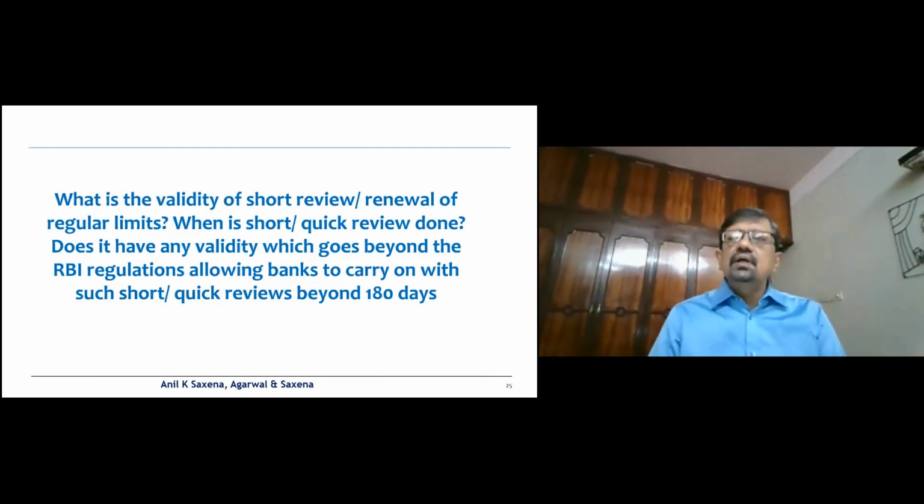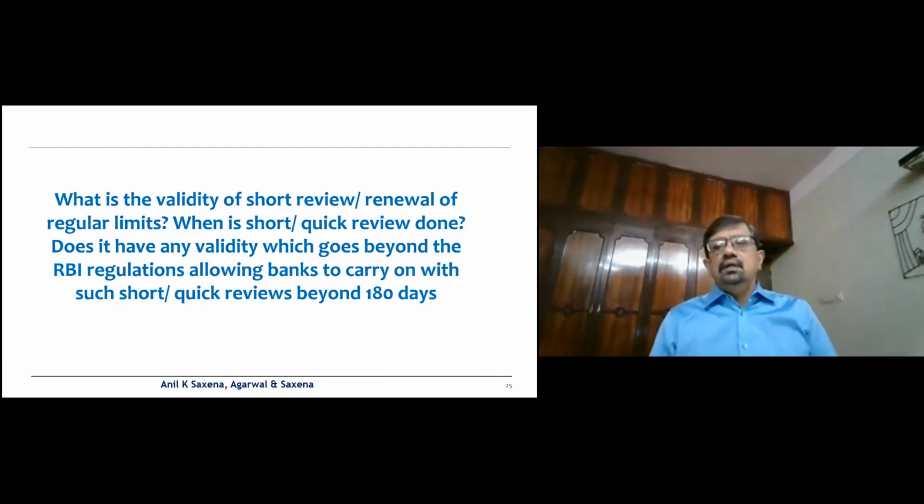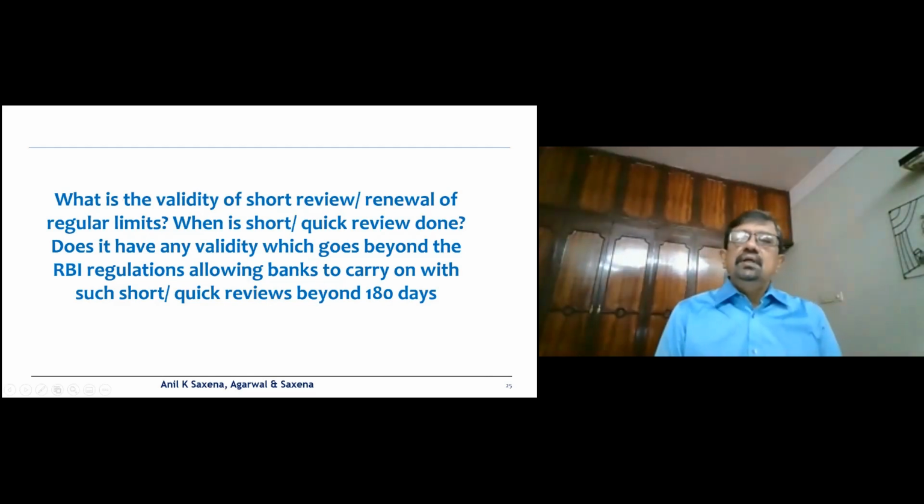A normal problem that most auditors face in most branches is when there are some short reviews or quick reviews. The RBI Master Circular of 1st July 2015 is clear in saying that the reviews have to happen not beyond 180 days. So an account has to be renewed or reviewed not beyond 180 days from the date of the first review.